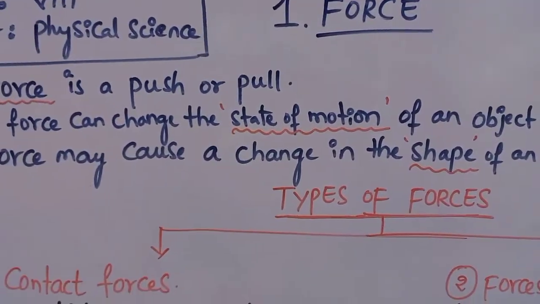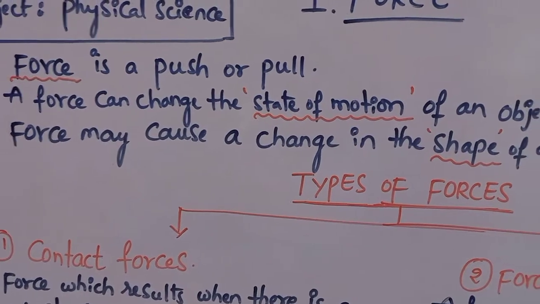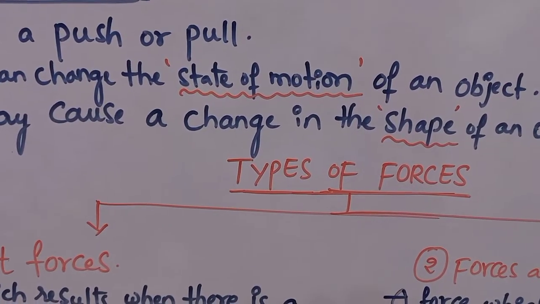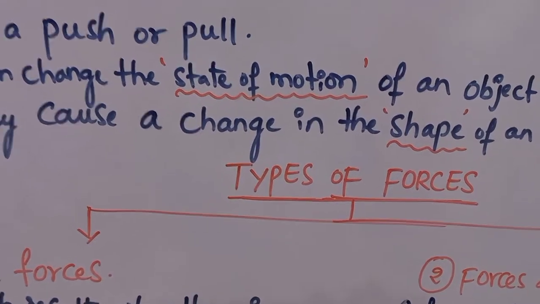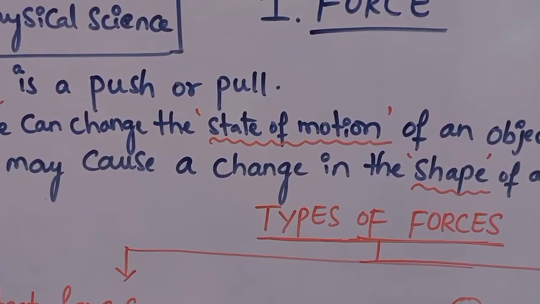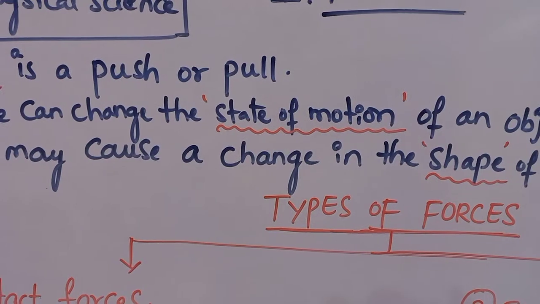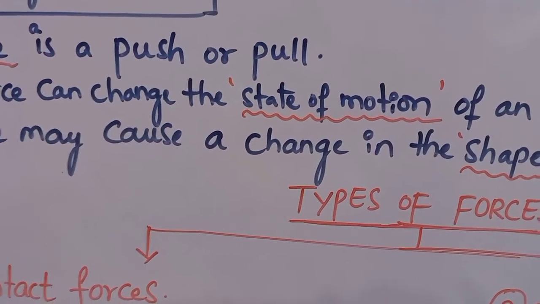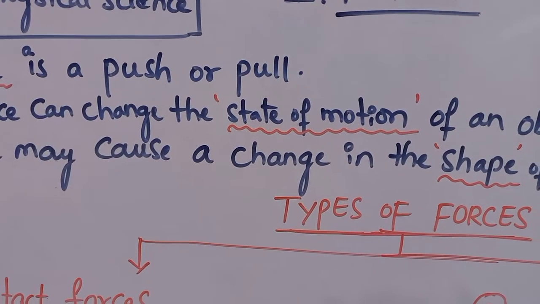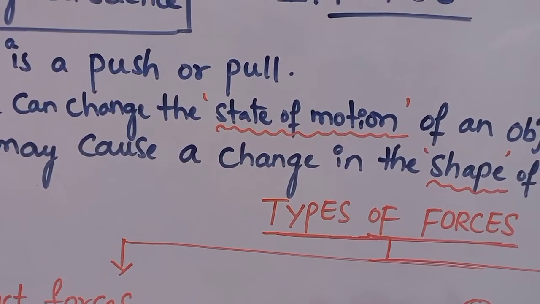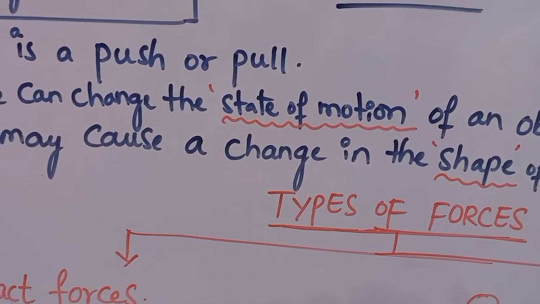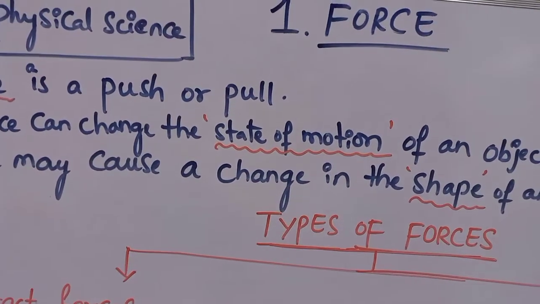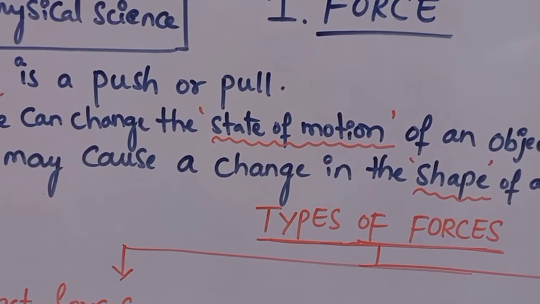Generally, in your daily life, for example, when you ride a bicycle, most of the time your legs are pushing down on the pedals to move the bicycle in the forward direction. When your legs push down the pedals, only then will the bicycle move forward. To push, you have to make an effort. In another example, when you pick up your school bag from the ground, you have to make an effort to lift the bag up, or to pull the bag in the upward direction, off the ground.